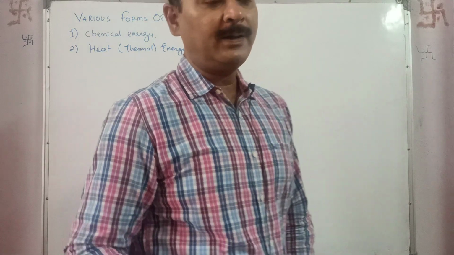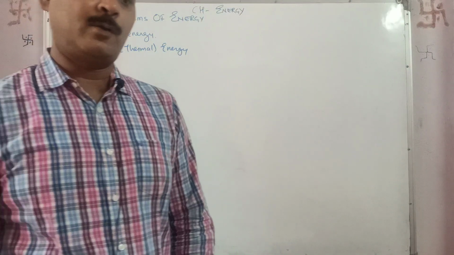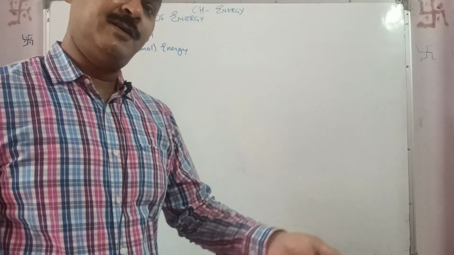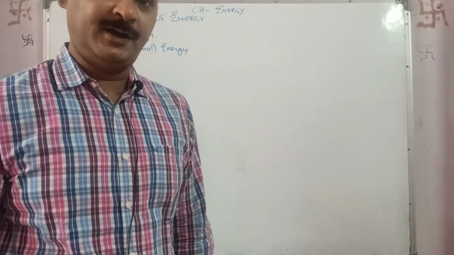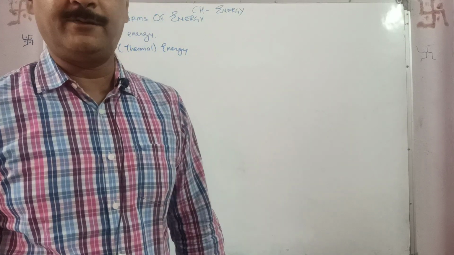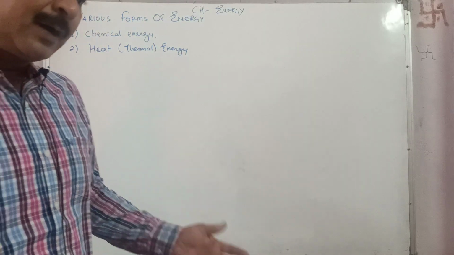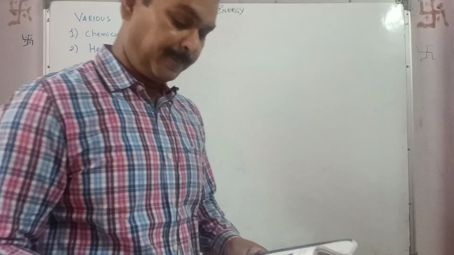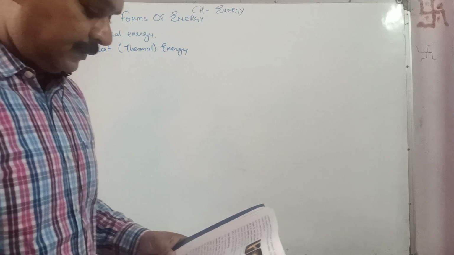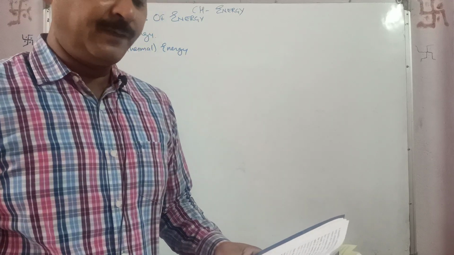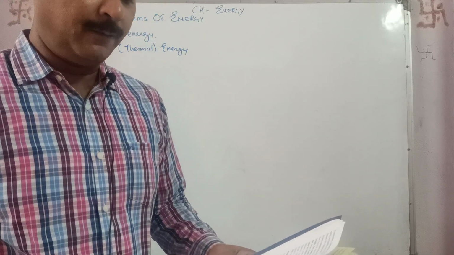Or we burn anything, say when we burn coal or anything, that chemical energy is first converted into heat energy, and that heat energy is used in various forms to do our different kinds of work. Heat is that form of energy which gives the sensation of warmth.